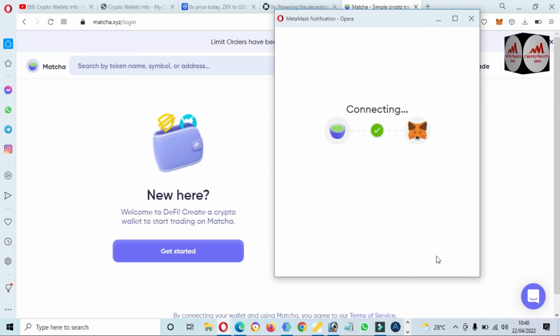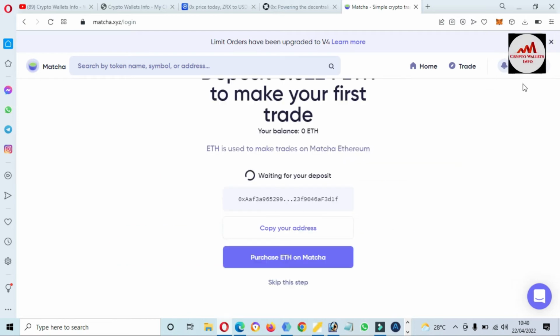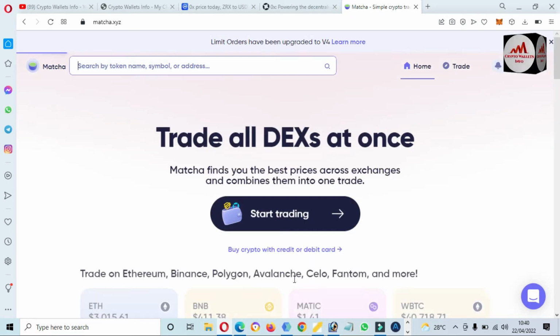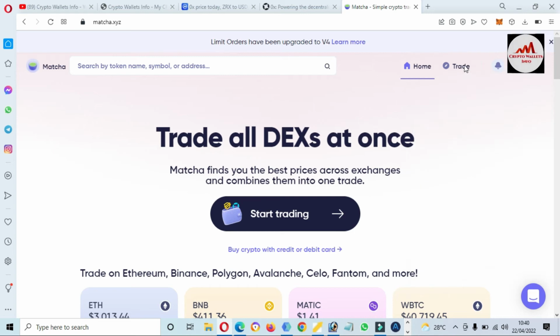Now connect. Now we have successfully connected our Metamask wallet with the matcha.xyz exchange or platform. This time I do not want to deposit any amount on this wallet because I am just giving you information. Click on skip step. If you have a balance in your account and your Metamask wallet is connected, you simply go and click on the trade option.